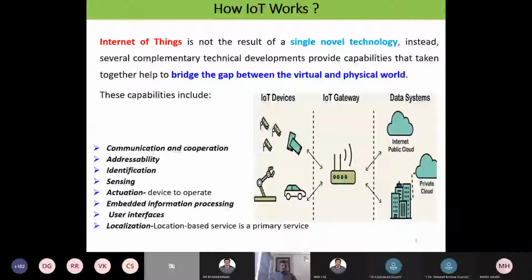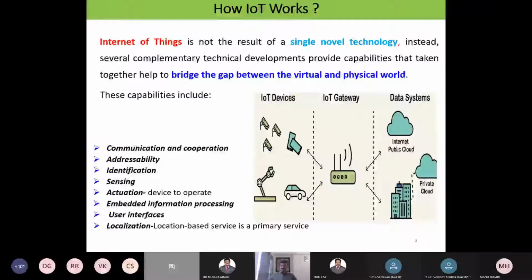User interfaces, localization. Local based service is a primary service. You see that if I install one device at your home, if it is not working, then what should I do? I should take the help of the local person for making the things work. So that localization, that means service centers are very much important at our place. If the service center is not there, then no use of that system. So let us look into this.